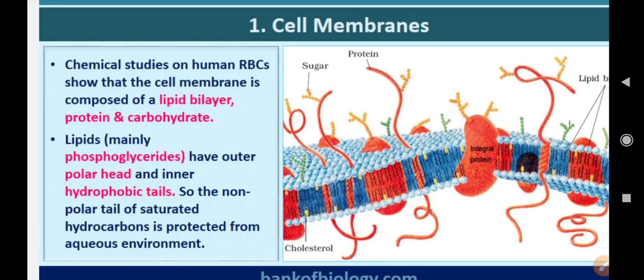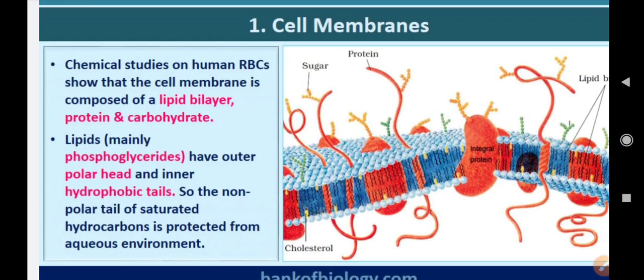After complex studies and the discovery of the electron microscope in the 1950s, it was found that plasma membranes have a specific structure, made up of lipid bilayer, protein and carbohydrate.